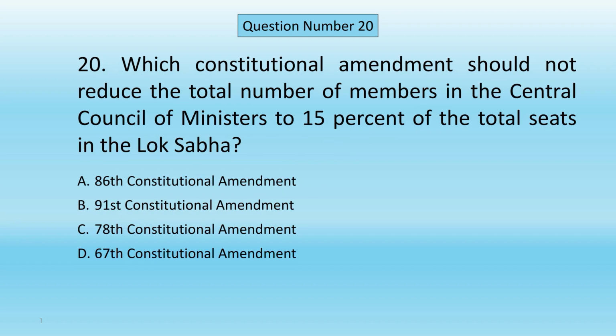Question number 20. Which constitutional amendment provides that the total number of members in the Central Council of Ministers should not exceed 15% of the total seats in the Lok Sabha? A. 86th Constitutional Amendment. B. 91st Constitutional Amendment. C. 78th Constitutional Amendment. D. 67th Constitutional Amendment. Correct answer is B. 91st Constitutional Amendment.